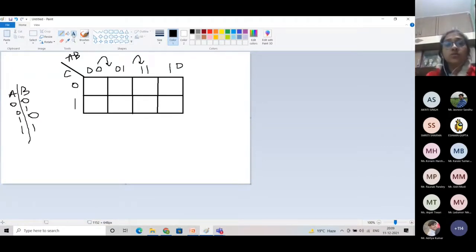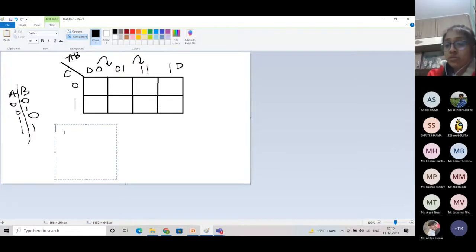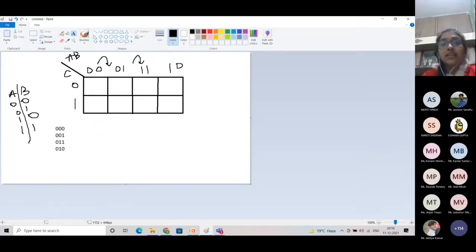Fine. I will also show you some of the gray codes by the example of three variables. So let's say we have 0 0 0. I'm taking three variables, or three inputs, here. 0 0 0, then 0 0 1, then 0 1 1 and 0 1 0. So in this example, you can see that there is only one bit of difference between consecutive numbers. So this is the property of gray code, and this property is used in our K-map for minimization.